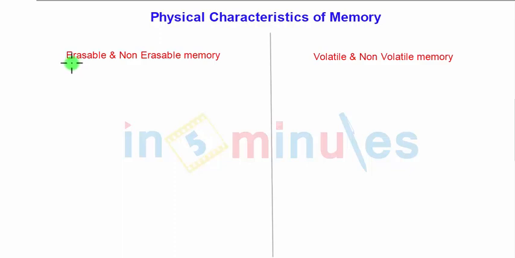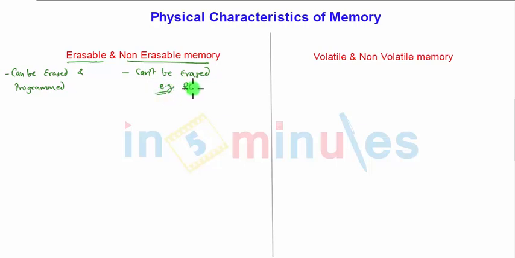As you will see here, erasable memory means the memory can be erased and programmed once again, but in the case of non-erasable memory, the data can't be erased. An example is the read-only memories. With read-only memories, you can only read the data, you cannot change it. But the erasable memory itself is categorized into two parts.